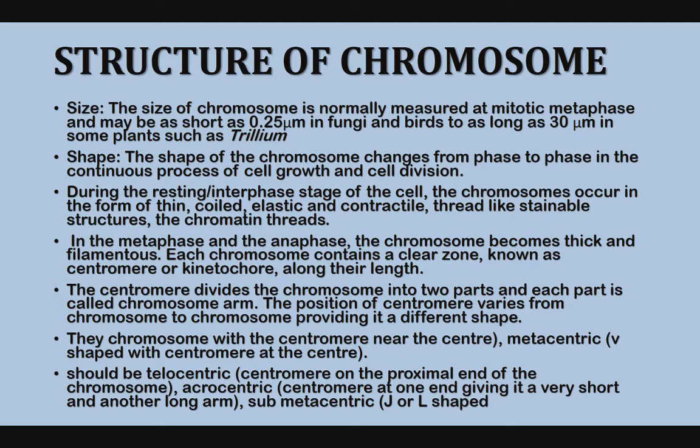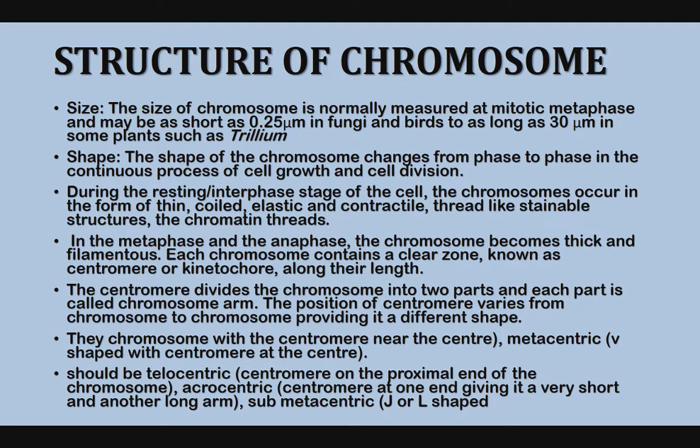The centromere divides the chromosome into 2 parts and each part is called a chromosome arm. The position of the centromere varies from chromosome to chromosome, giving it a different shape. The chromosome with the centromere near the center is metacentric, and with the centromere at the center, it is V shaped. In telocentric, the centromere appears at the terminal site of the chromosome, that is the telomere position.